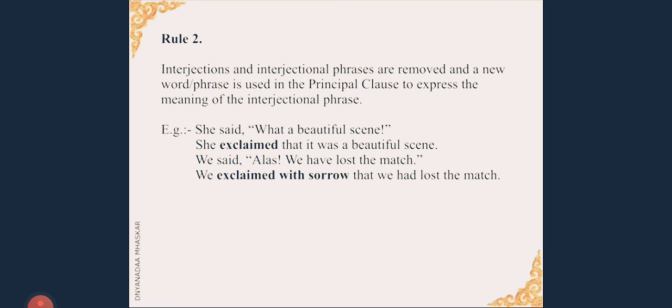Look at the change. The exclamatory sentence becomes a statement in indirect speech. Next one. We said, "Alas, we have lost the match." We exclaimed with sorrow that we had lost the match. Now we have used the meaning for the interjectional phrase "alas." Alas means sorrow. So what did we do? As it's an exclamatory sentence, we have used the verb "exclaimed" and we have used the meaning of the word "alas," which is sorrow. So we exclaimed with sorrow that we had lost the match.